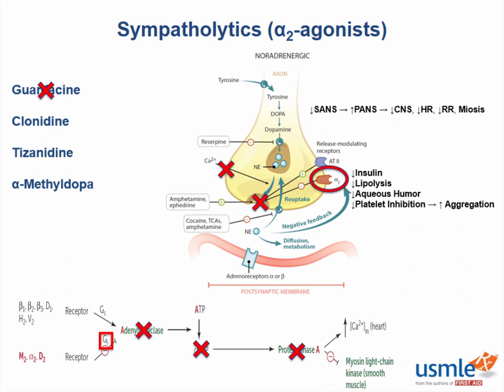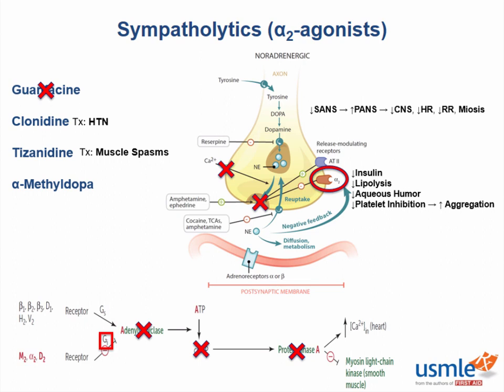Guanfacine is never used clinically, and clonidine is reserved as a last effort for hypertensive patients that haven't really responded to any other drugs. Tizanidine is used as a muscle relaxant and can be helpful in the treatment of patients with multiple sclerosis and ALS. Do you remember from your neuro chapter what other drugs can be used to treat muscle spasms? That's right, baclofen and cyclobenzaprine.